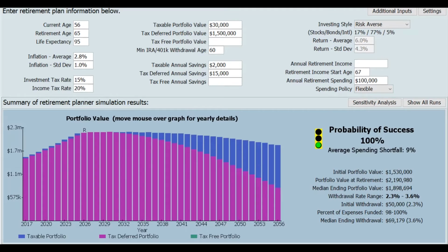All right. Let's take a look at another scenario. So what you're looking at now is I've changed the amount in the 401ks to $1.5 million. Everything else is what we started with, a retirement age of 65 and then $100,000 spending assumption. And you can see that with 50% more money in the 401ks, that has a very pronounced impact. We now are at 100% success. There's not a single trial in the 10,000 in the simulation that resulted in running out of money.